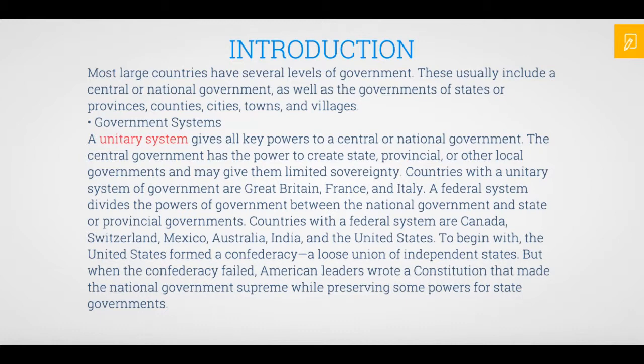A federal system divides powers of a government between the national government and a state or provincial government. Countries with a federal system are Canada, Switzerland, Mexico, Australia, India, and the United States. To begin with, the United States formed a confederacy, which is a loose union of independent states. But when the Confederacy failed, the American leaders wrote a constitution that made the national government supreme while preserving some powers for state governments.